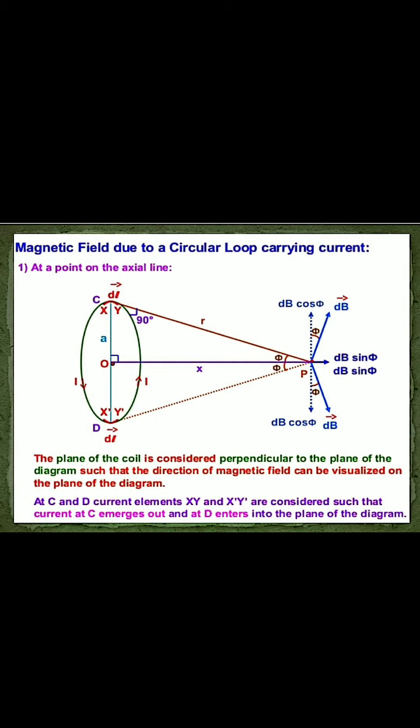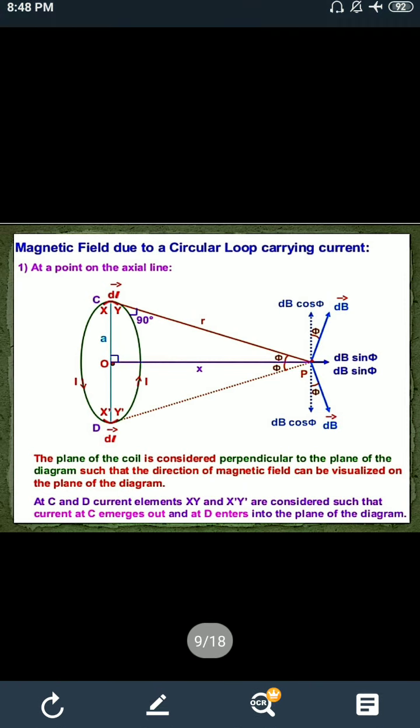It is a very small current element segment, so this is not a curvature. It looks like a straight line. Straight line means dl is perpendicular to the r vector, that is, theta equals 90 degrees. In the diagram it is mentioned as 90 degrees.